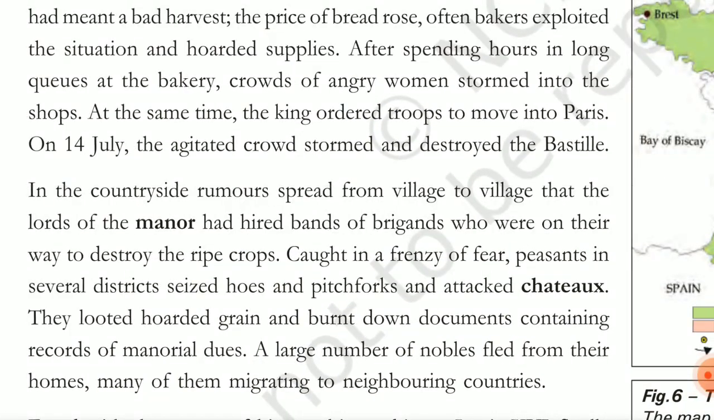Wait. So the king ordered the troops to move to Paris, and I'll tell you why. Okay. So on 14 July, he agreed to the crown, to storm the Bastille. The Bastille is the jail, I'll tell you that too. So just wait. In the countryside, rumors are a very important thing.